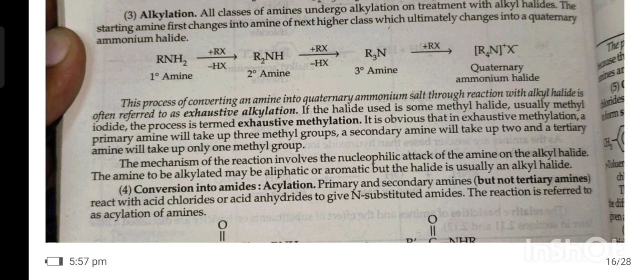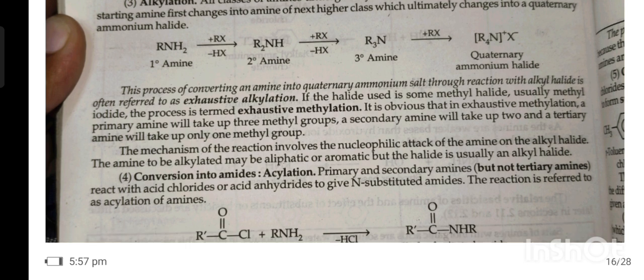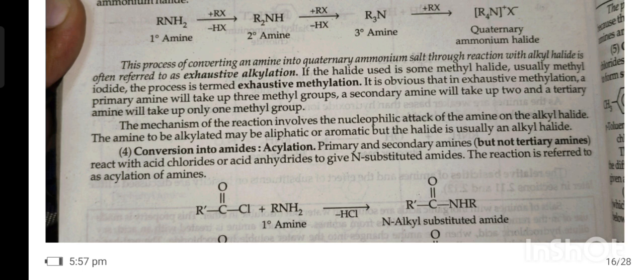It is obvious that in exhaustive methylation, a primary amine will take up 3 methyl groups, a secondary amine will take up 2, and a tertiary amine will take up only 1 methyl group. The mechanism of the reaction involves the nucleophilic attack of amine on alkyl halide. The amine to be alkylated may be aliphatic or aromatic, but the halide is usually an alkyl halide.